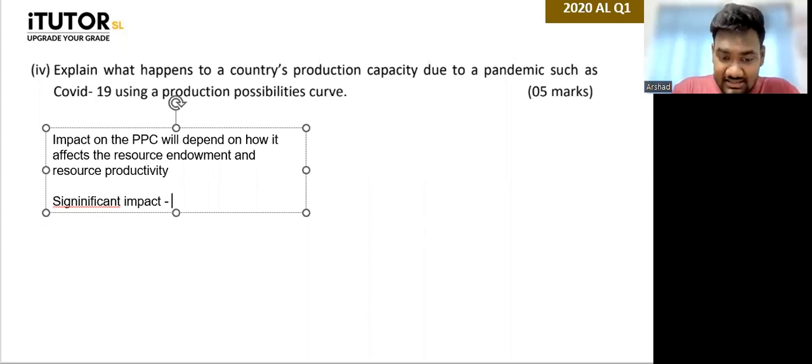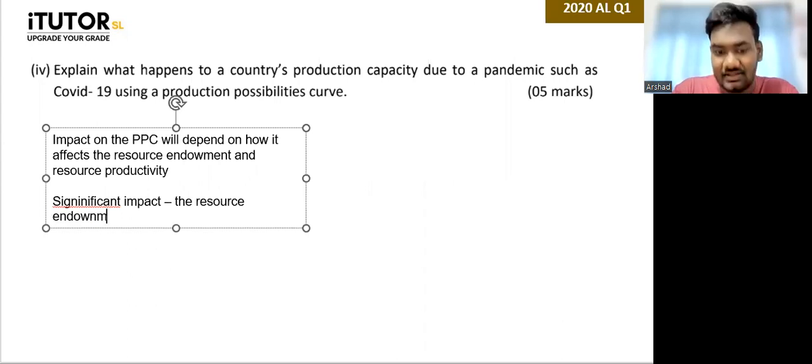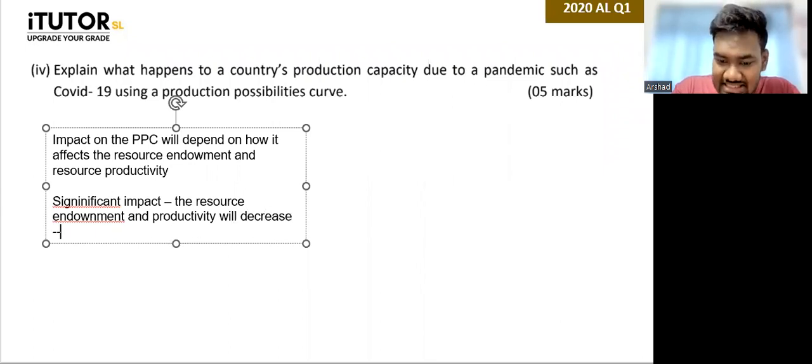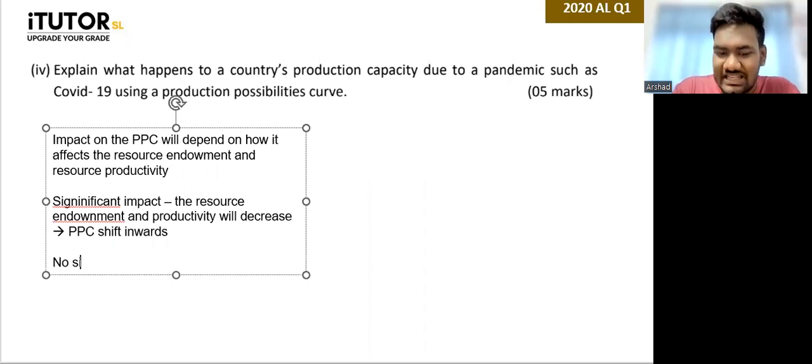Then the resource endowment and productivity will decrease. As a result, what happens? They say the PPC will shift inwards. But if there is no significant impact, a normal minimized impact, right? If there is no significant impact, then what would happen?